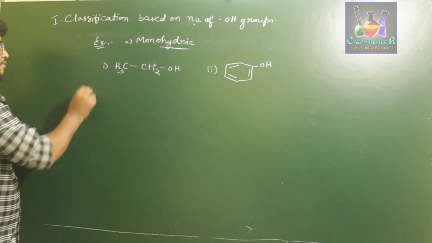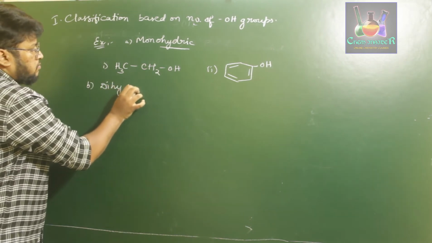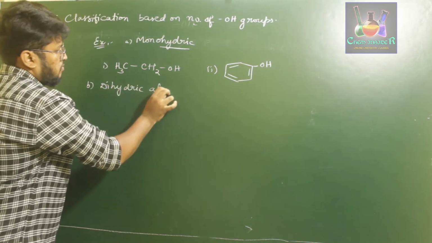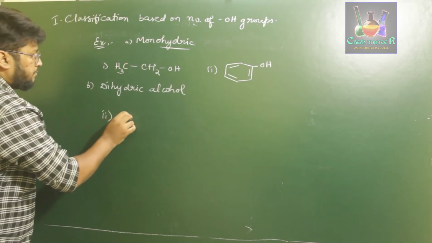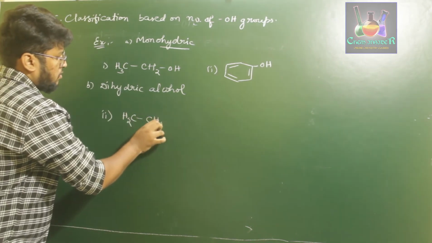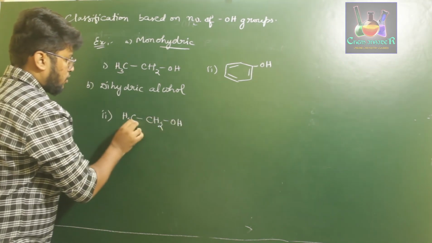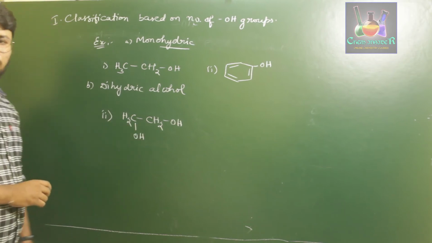Okay. Next, for dihydric alcohol, we can consider CH2CH2 with OH, OH. So this is a hydrocarbon with two OH groups.